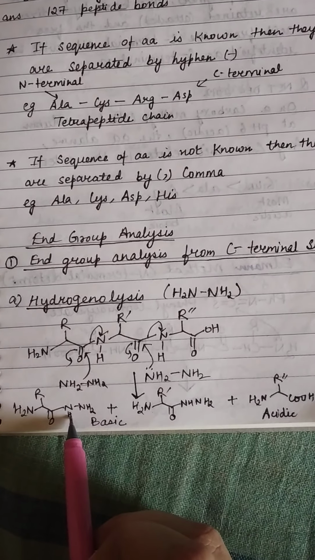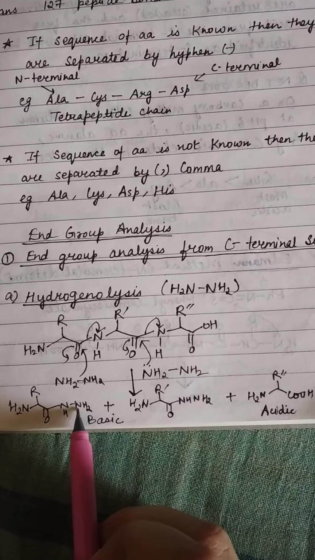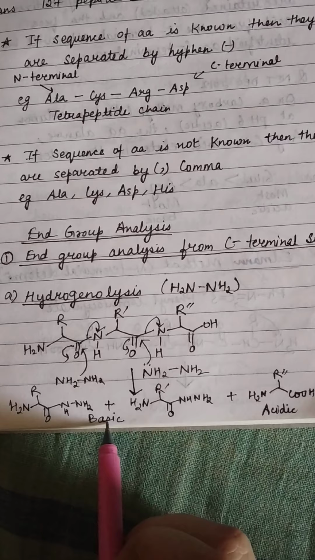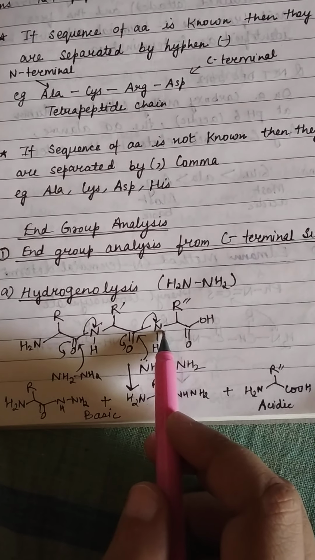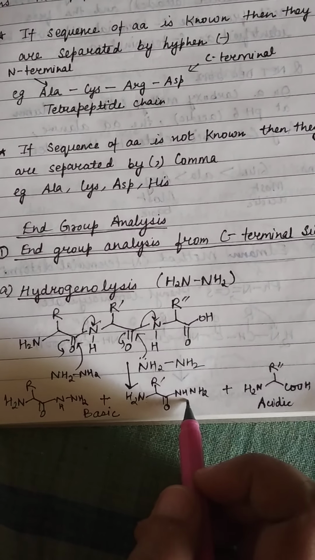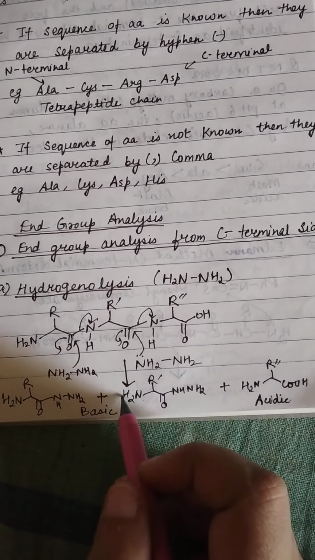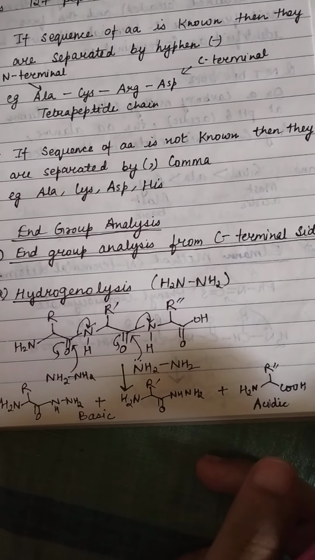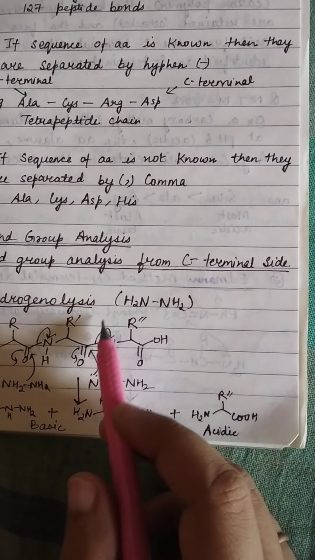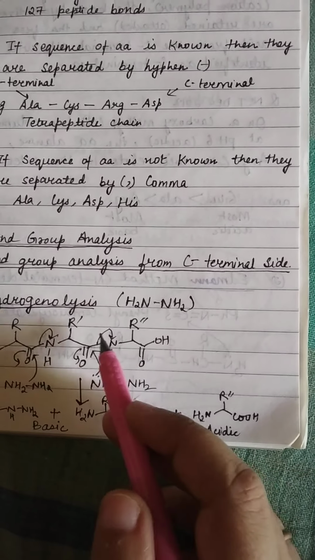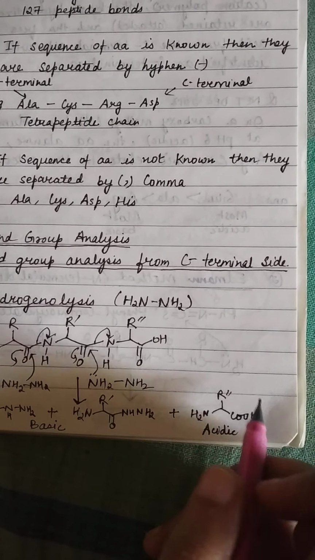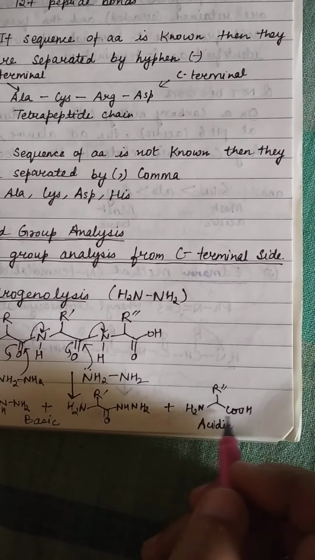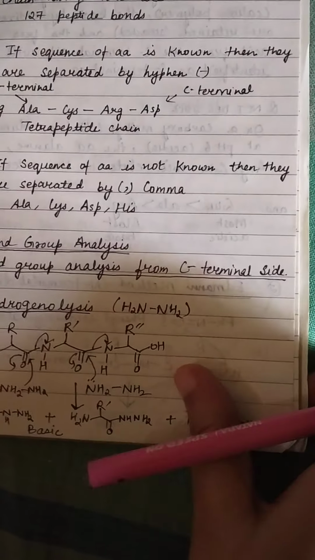Here the amine group is attached to the NH, and here it will be basic. In the second amino acid also there will be NH2 formed, so it will be basic, because there are 3 amine nitrogens, right? And on the terminal side, that is the C-terminal side, it will be released as the amino acid of the end group, right? So it will be acidic.